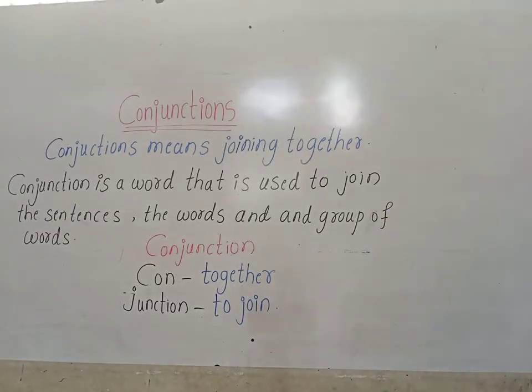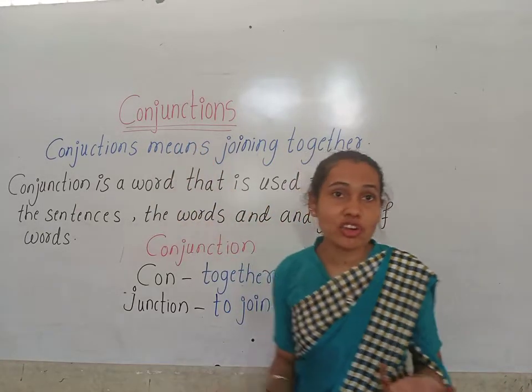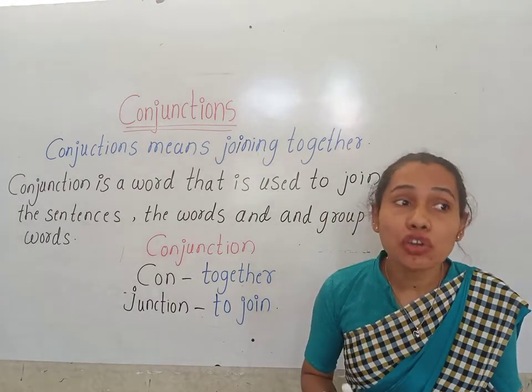Okay children, we use these conjunctions to join the words or the sentences when we are talking about something. So what is the meaning of conjunction? Conjunction means joining together.